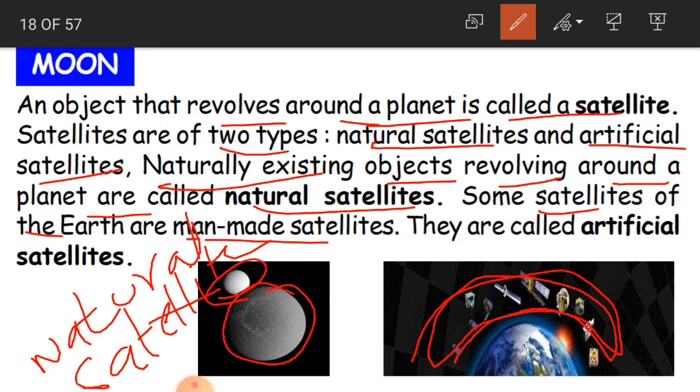These are called artificial satellites. Why? Because they are not from nature or the universe or the solar system. Man has invented them, man has made them. So that is why they are called artificial satellites. Clear, children? Yes.